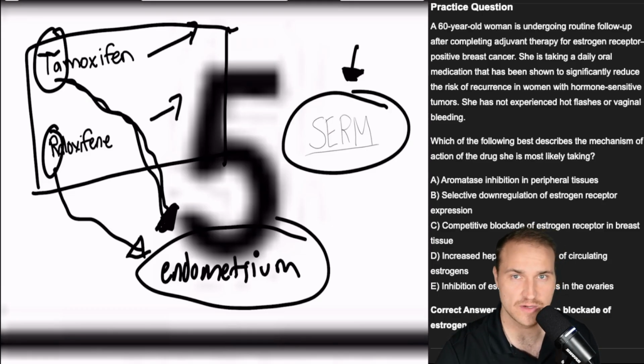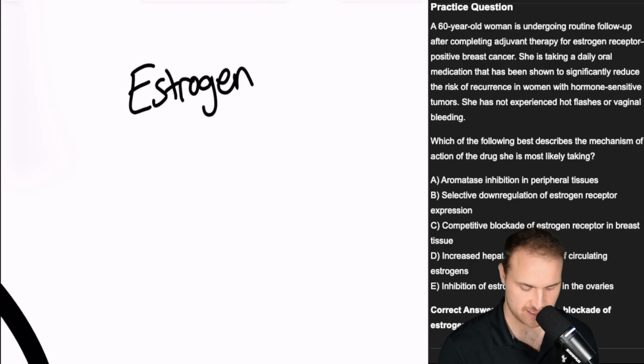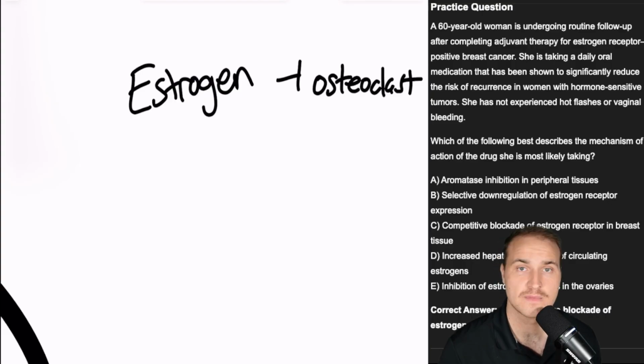And they do protect bone, but they cause clots to form. Remember, they're selective estrogen receptor modulators. And so they mimic estrogen in some tissues and block it in others. And so in the bone, estrogen is protective, right? And so the SERMs are mimicking that. Lest we forget, estrogen inhibits osteoclasts. It's like, guys, we've got to prevent that bone resorption. And SERMs act as estrogen agonists at these bone receptors. And so tamoxifen and raloxifene increase bone mineral density. And so it's used for osteoporosis.